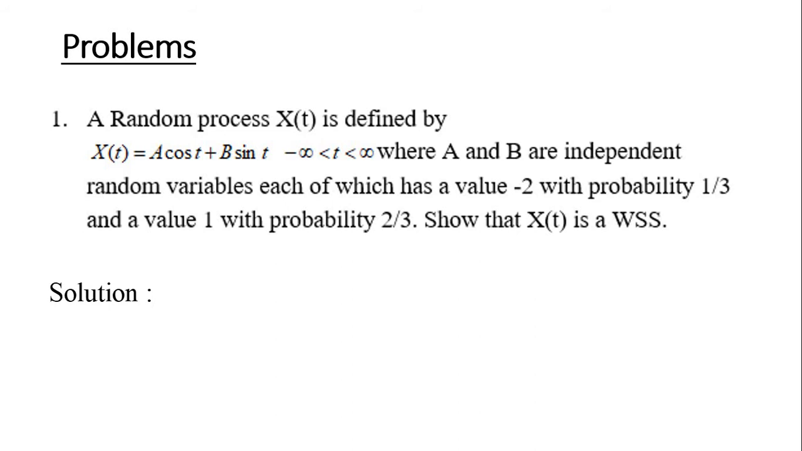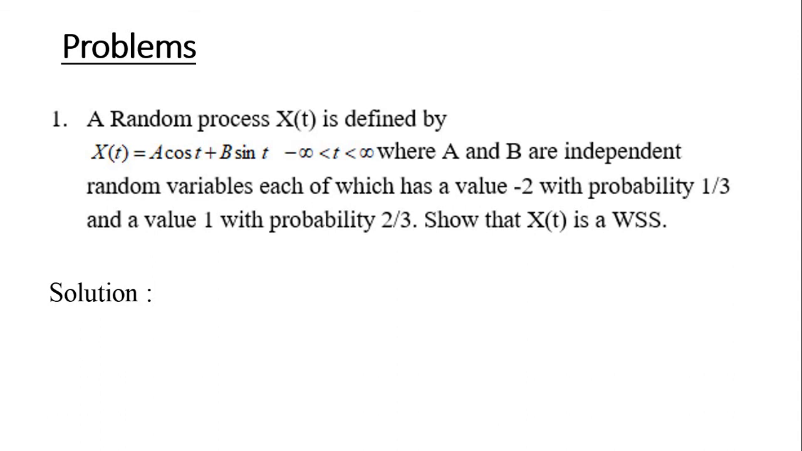Problem 1. A random process X(t) is defined by X(t) = A cos t + B sin t, where A and B are independent random variables, each of which has a value -2 with probability 1/3 and a value 1 with probability 2/3. Show that X(t) is a WSS process. These type of problems are very important from the exam point of view.